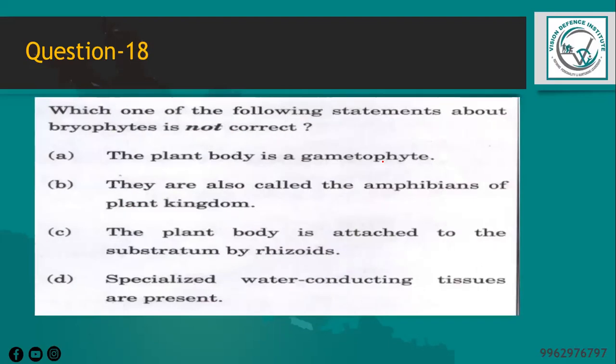Next question is, which one of the following statements about bryophytes is not correct? We know that bryophytes are a group of non-vascular plants that includes mosses, liverworts, etc.